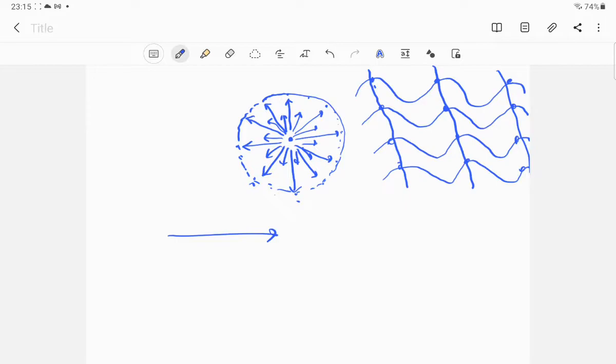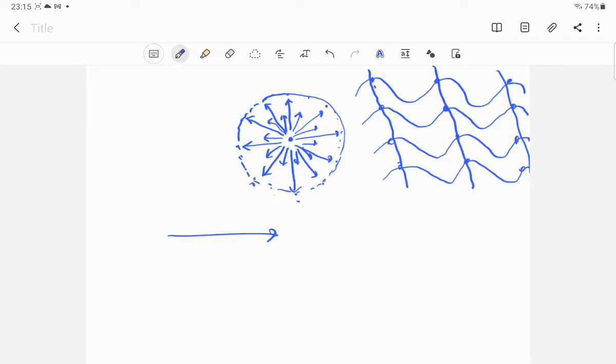Similarly, the wavefront always travels with the speed of light in an isotropic medium. Isotropic medium means the density is the same everywhere, but in an anisotropic medium this velocity may differ depending upon the density of the medium.